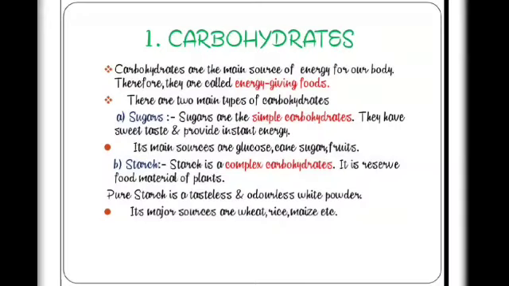First nutrient is the carbohydrates. Carbohydrates are the main source of energy. Therefore, they are called energy giving food. We get energy from them. There are two main types of carbohydrates.